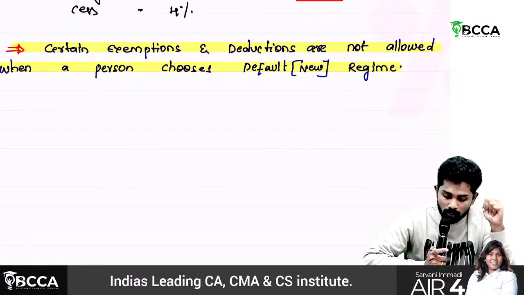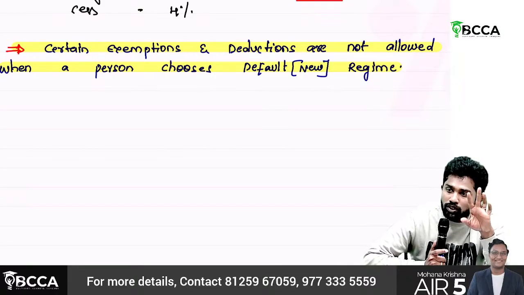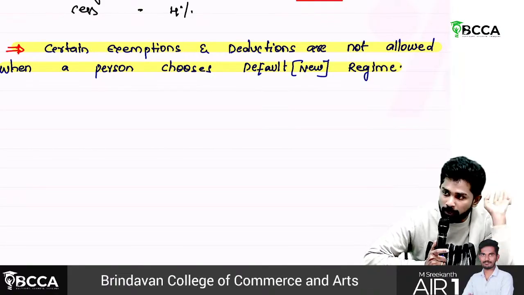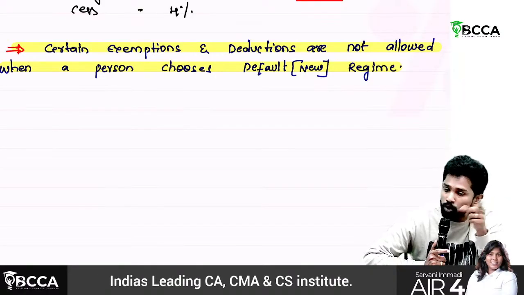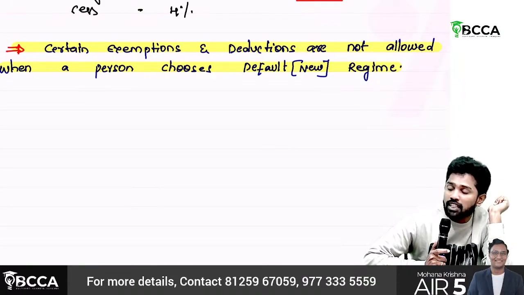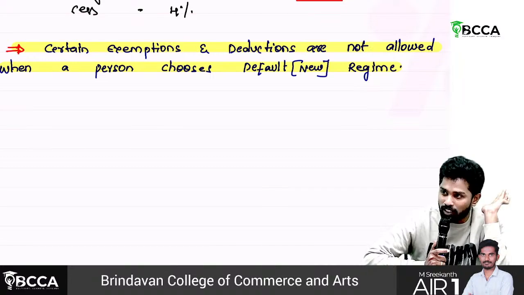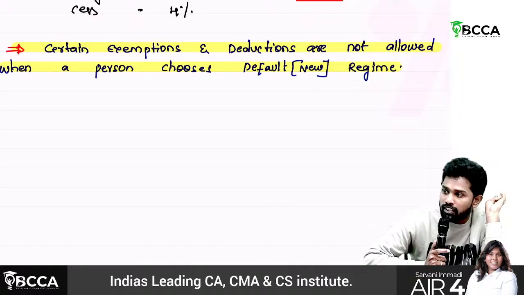We'll discuss the PGBP changes in the PGBP chapter, and the deductions changes in the deductions chapter, which is the next immediate chapter we are starting.